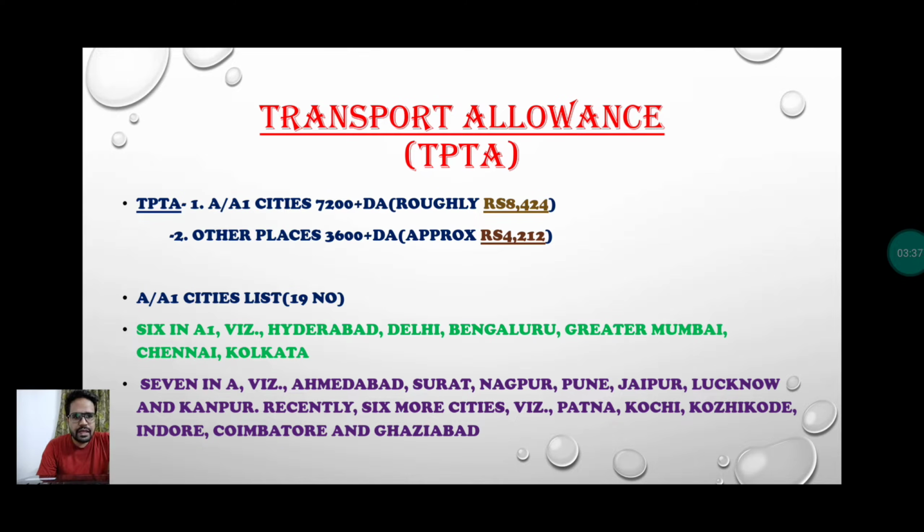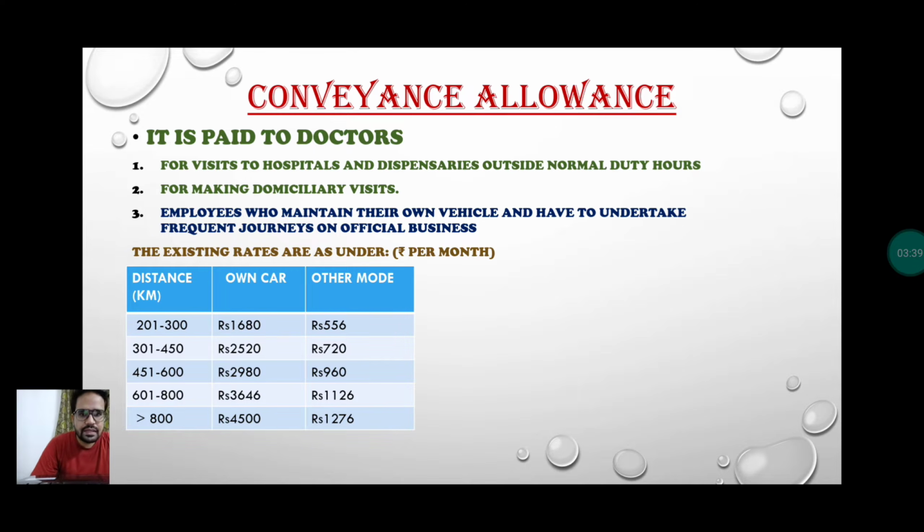If you move to the next slide, this is convenience allowance. It is paid to doctors who visit hospitals and dispensaries outside normal duty hours, and also for making domiciliary visits. It is also given to employees who maintain their own vehicle and have to undertake frequent journeys on official business. The rate is given in this table. It depends on how many kilometers you travel, and whether you travel by your own car or another mode of transport.